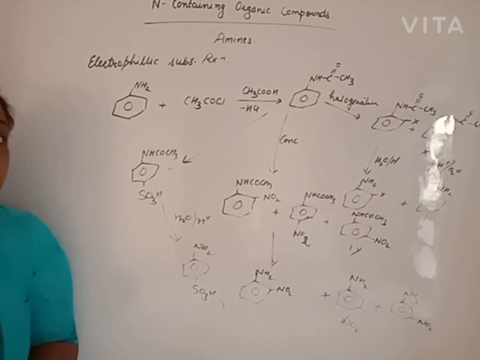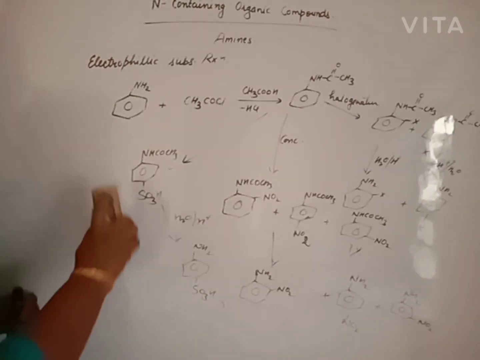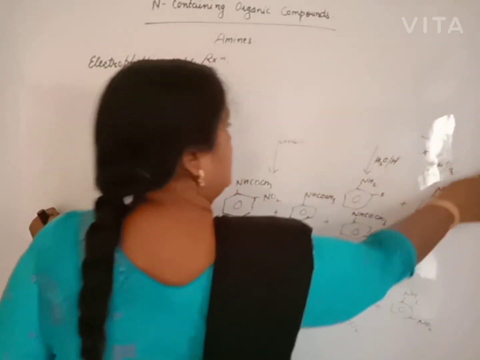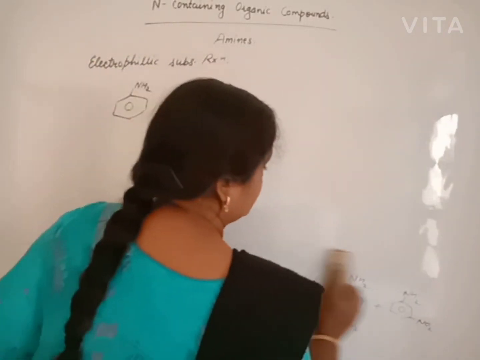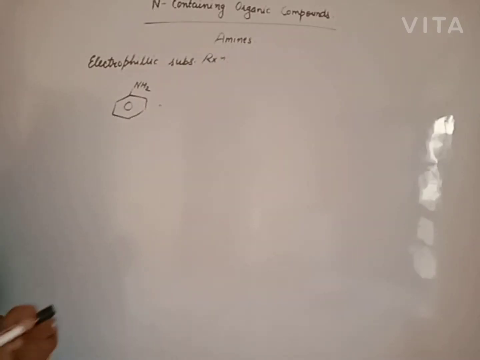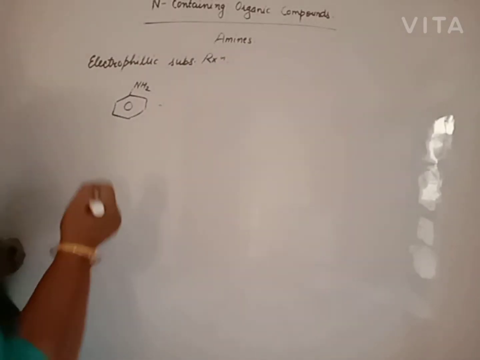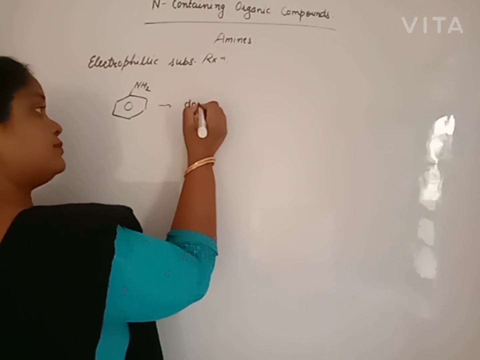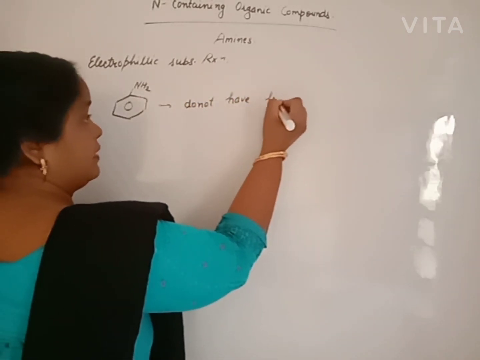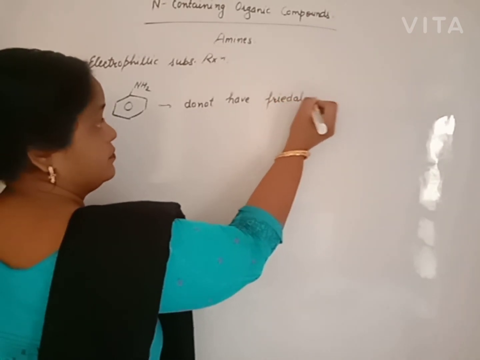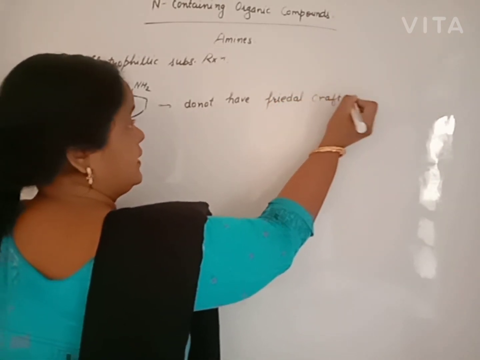Now, Friedel-Crafts alkylation reaction or acylation reaction. Beta, it is clear. Aniline does not give Friedel-Crafts reaction. Reason?